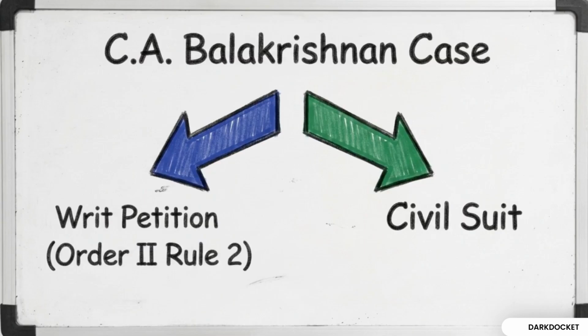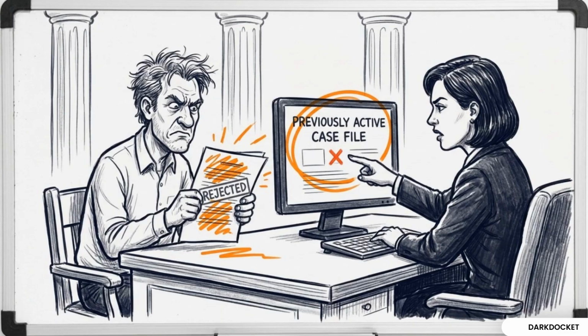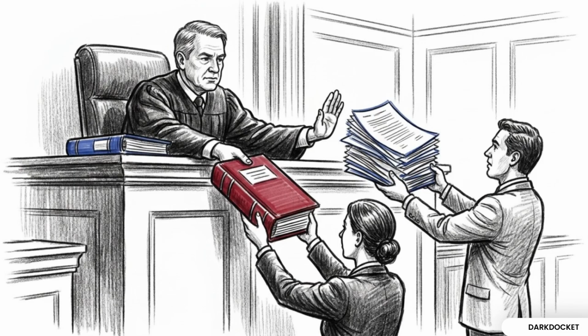C.A. Balakrishnan further demonstrates that the public policy of Order 2 Rule 2 applies to writ petitions. A litigant cannot seek restoration of possession through a writ while a civil suit for the same cause of action is pending or decreed. These strict rules ensure that litigants cannot circumvent the system by splitting claims or attempting to relitigate issues that have already been decided.